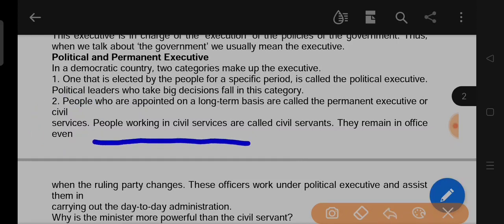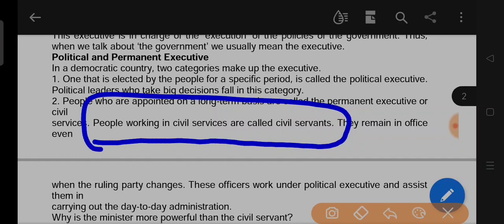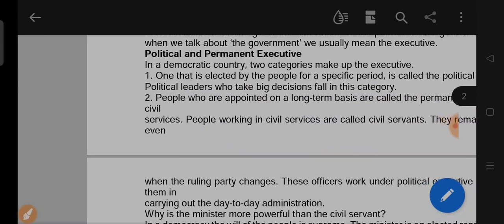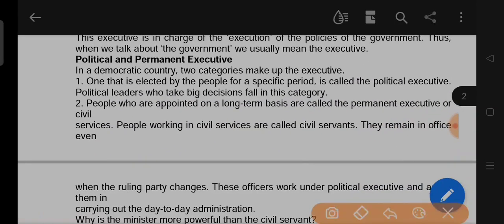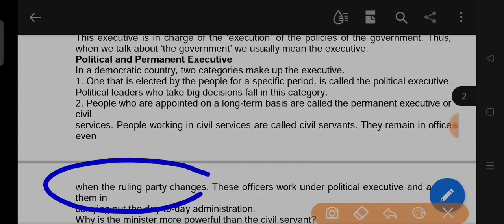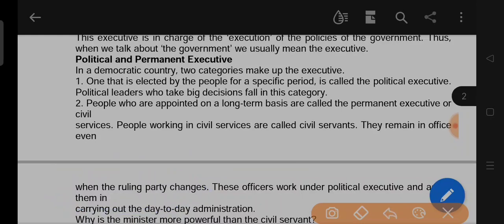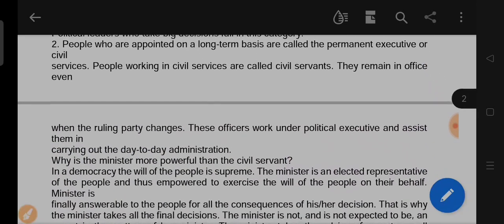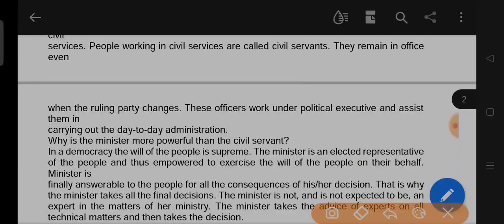People working in civil services are called civil servants. For example, IAS, PCS. They remain in office even when the ruling party changes. They are always in the offices, no matter whether the political party is changed or not. They will be in the office always.